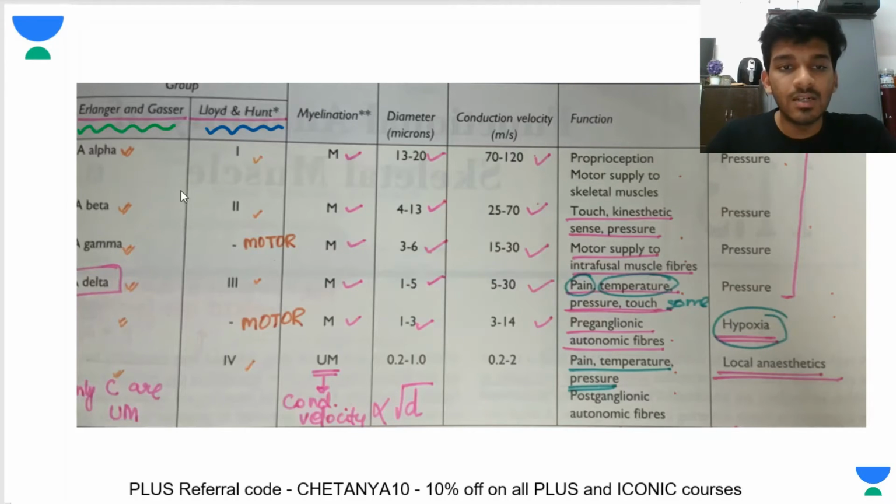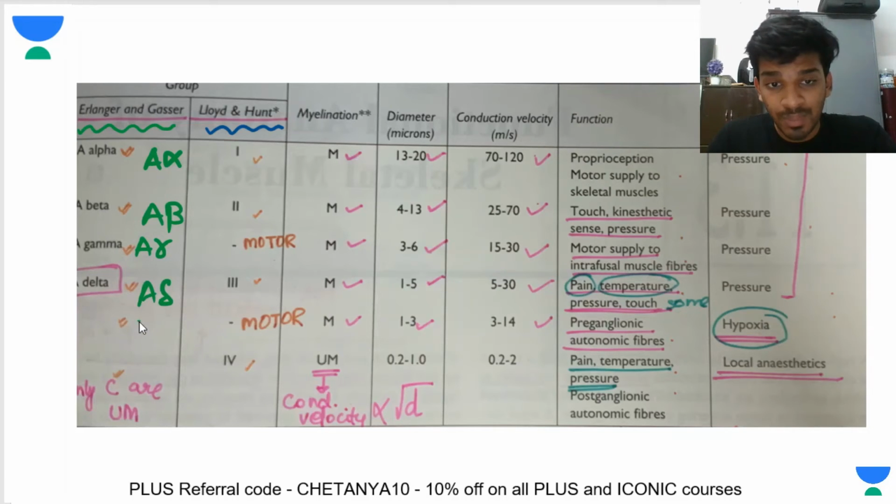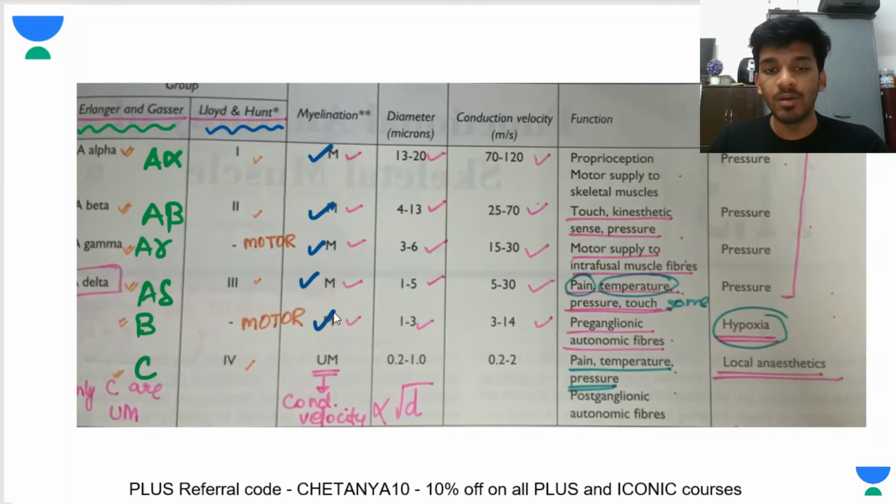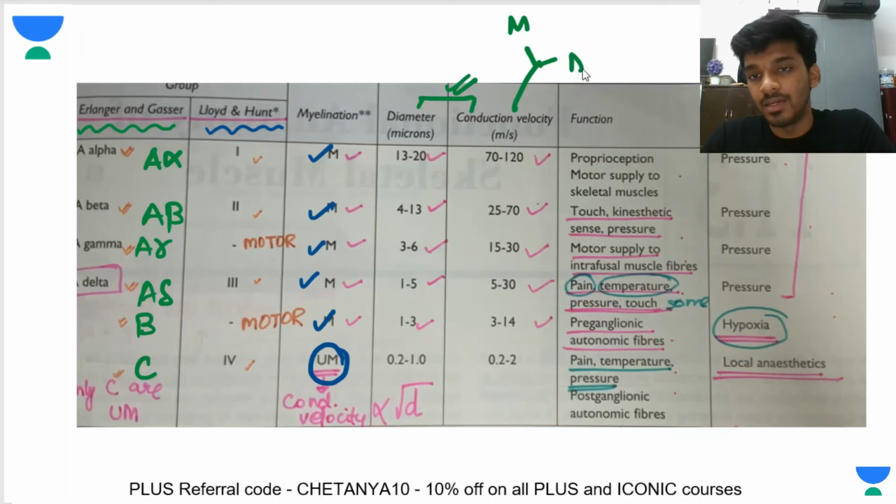So in the Erlanger and Gasser classification, you have A alpha, A beta, A gamma, A delta, and you have type B fibers, and type C fibers. Only C type fibers are unmyelinated. All the rest are myelinated. We've already discussed the correlation between diameter and conduction velocity. There are two factors on which conduction velocity depends: myelination and diameter. So be careful, type C fibers, because they're unmyelinated, will always have a lower conduction velocity than the other fibers.